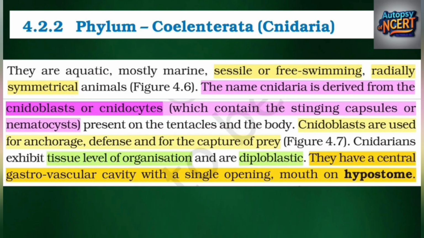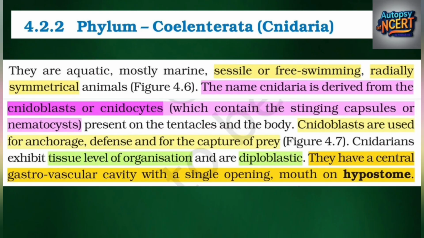4.2.2 Phylum Coelenterata (Cnidaria). They are aquatic, mostly marine, sessile or free-swimming, radially symmetrical animals, Figure 4.6. The name Cnidaria is derived from the cnidoblasts or cnidocytes, which contain the stinging capsules or nematocysts, present on the tentacles and the body. Cnidoblasts are used for anchorage, defense and for the capture of prey, Figure 4.7.